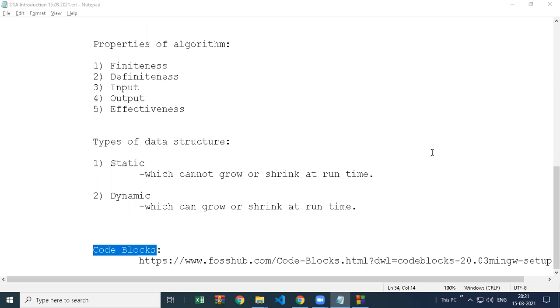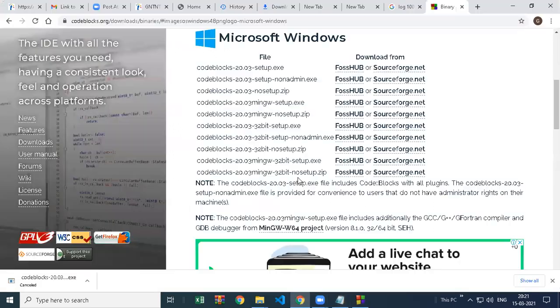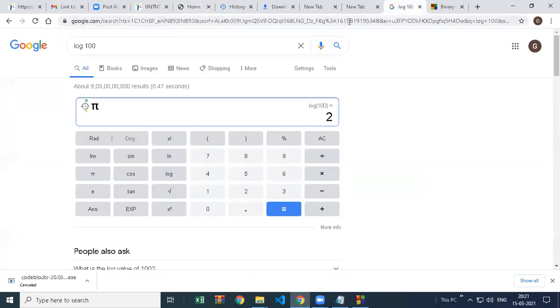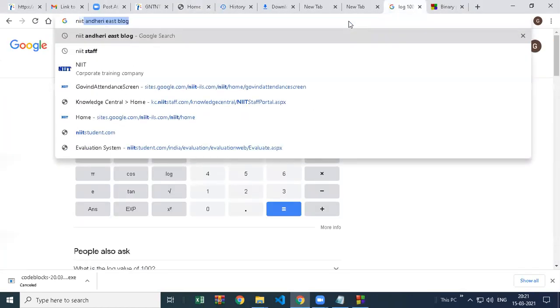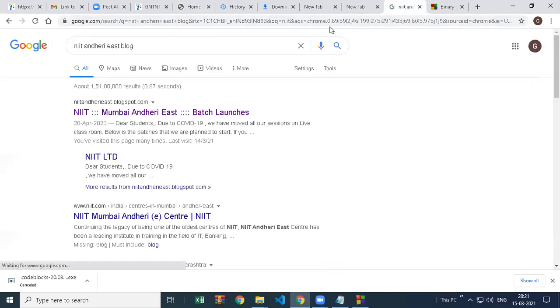And I hope everyone knows when the next session is. When is the next data structure session? Anyone knows? Not tomorrow. I think it's not updated on the website. Let me check. It is a regular session.